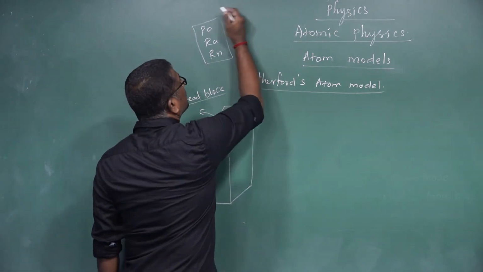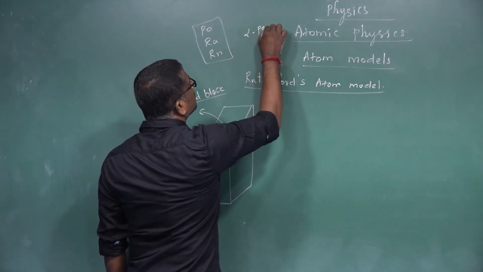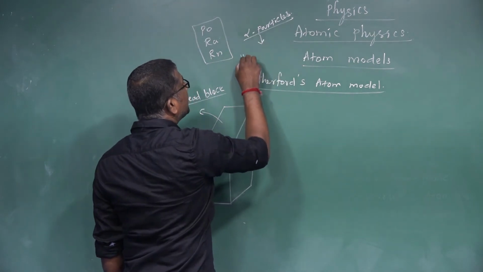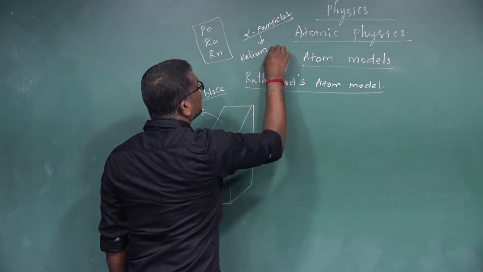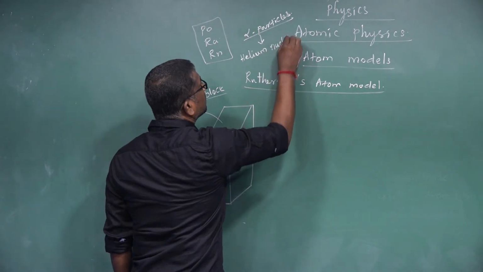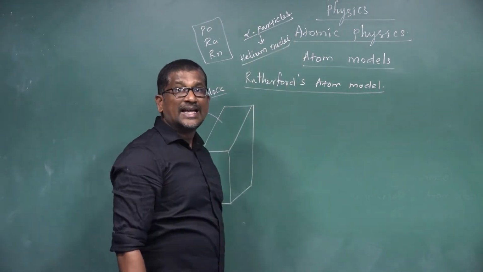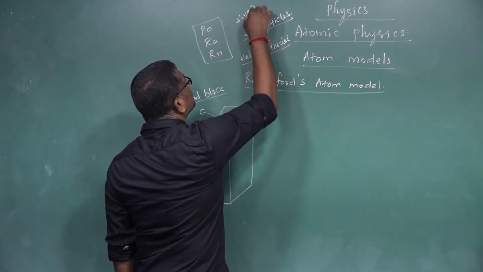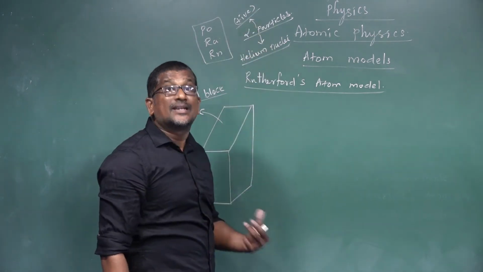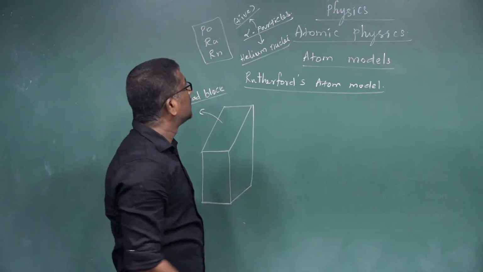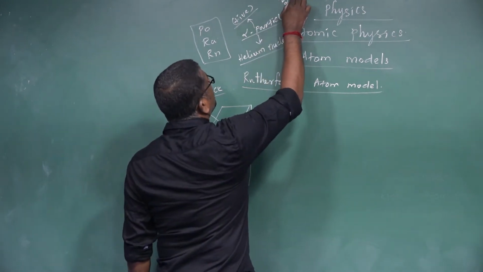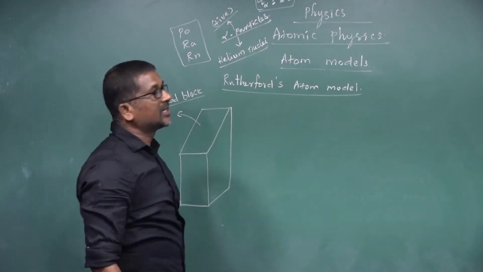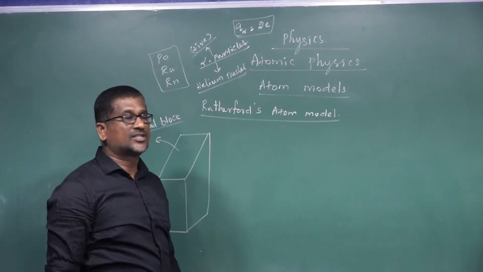Alpha particles are nothing but helium nuclei. Alpha particles are positively charged particles. The charge of an alpha particle is equal to 2 times the charge of an electron, right?